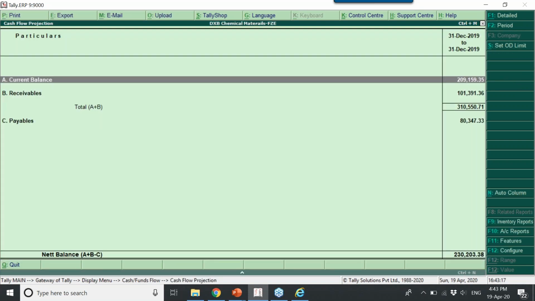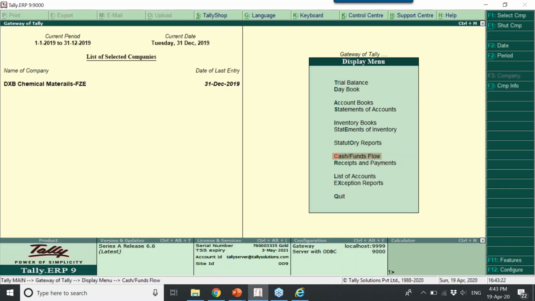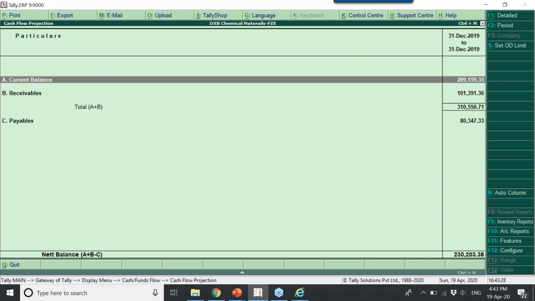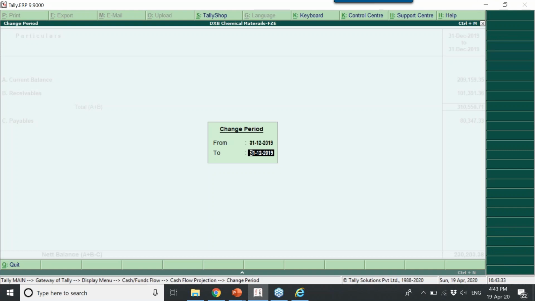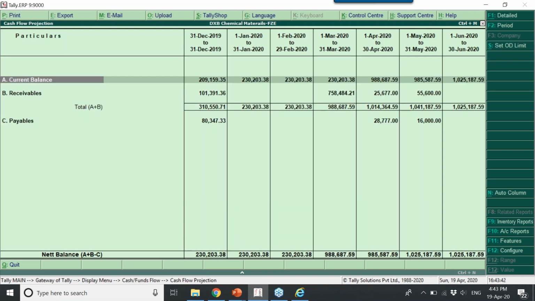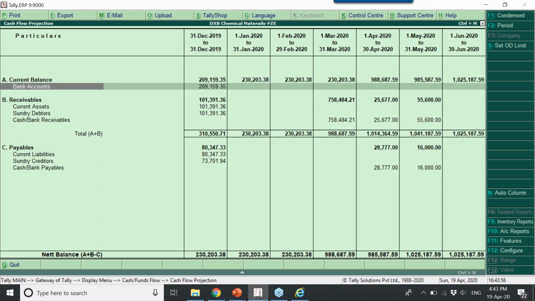This shows as on today. As on today is 31st December, correct? Based on the date of last entry. The date of last entry is 31st December. I'm going to cash flow projection as on 31st December. You can change this date for the period. You can say 31st December to show me the report till 30th June 2020. Then you can see it shows for the future nothing but what is my financial position till June end 2020. If you click on detailed, then it shows like this.